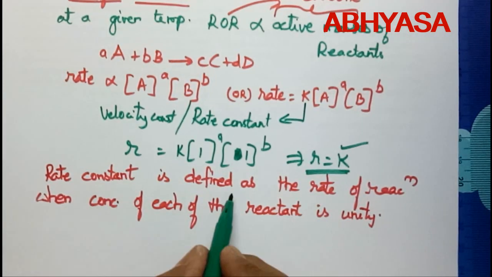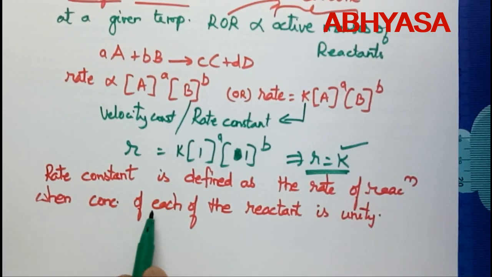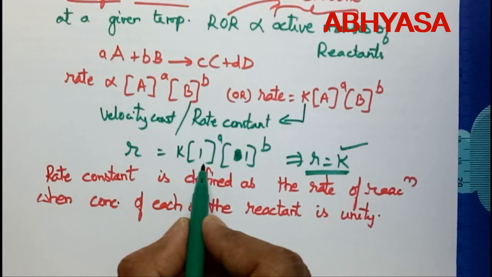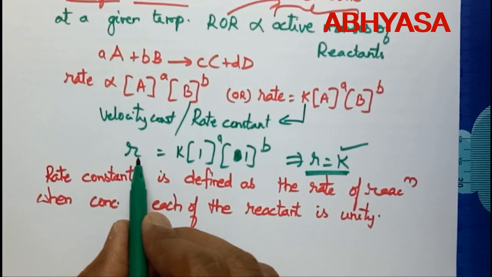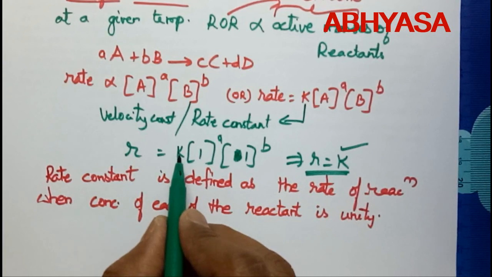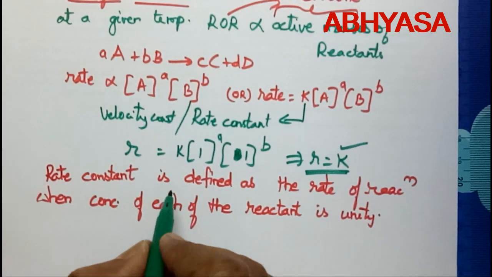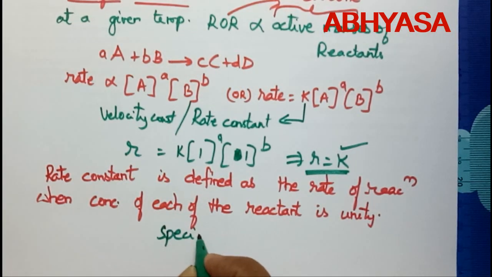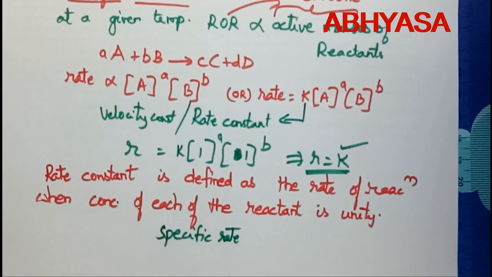So the rate constant is defined as the rate of reaction, meaning R, when concentration of each of the reactants is unity. Whenever we take the concentration of all the reactants equal to 1, whatever is the value of rate of reaction, that itself is the value of rate constant. So this becomes the definition of rate constant, and we will get this for 1 mark in board examination. And that is the reason why we also call this rate constant as specific rate or specific reaction rate.